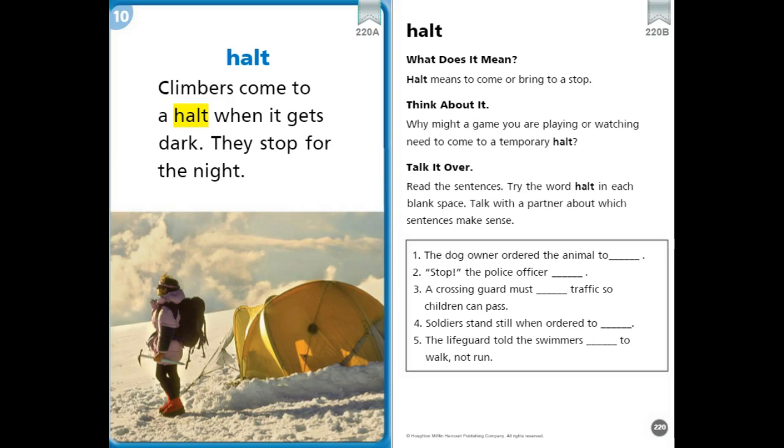Read the sentences in the box below and try the word halt in each blank space. With your learning adult, talk about which sentences make sense.